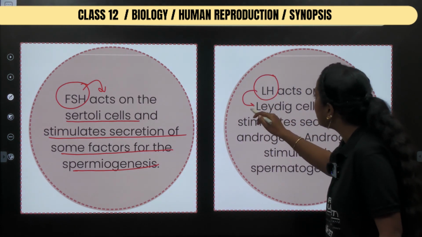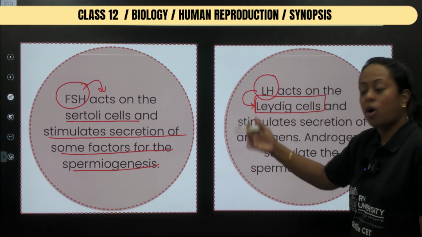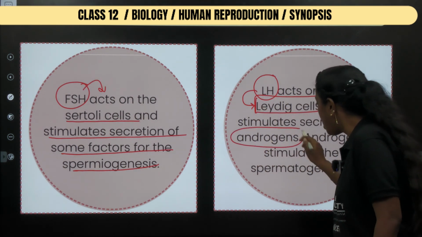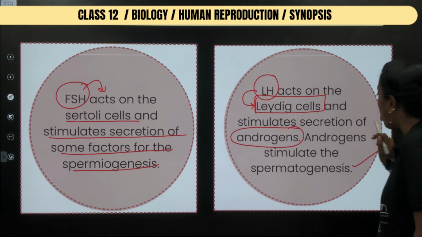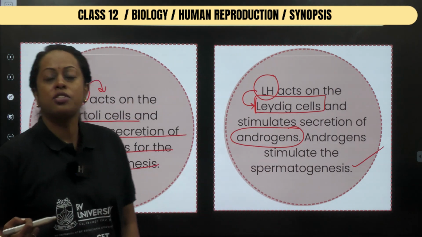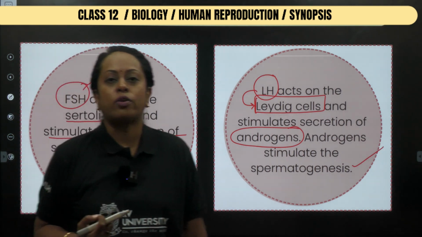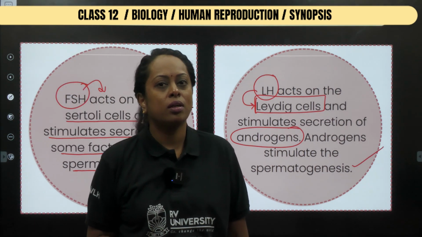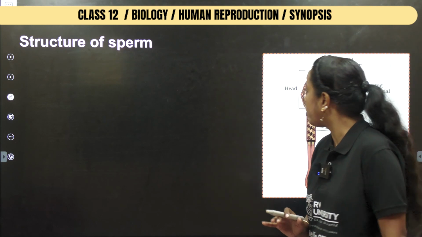LH acts on the Leydig cell and stimulates the production of androgen, because without androgen the process of spermatogenesis cannot be completed. So the Sertoli cell attracted this testosterone hormone to complete the process of what? Spermatogenesis. I hope it's clear. Okay. Now with this we are going to study the structure of the sperm.